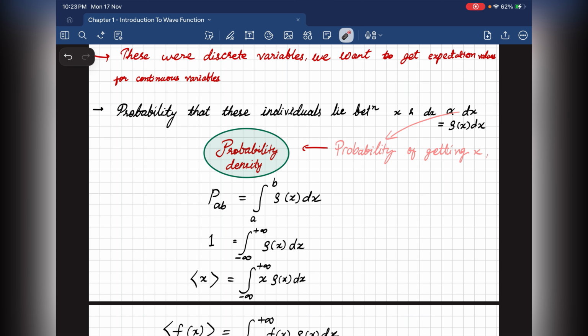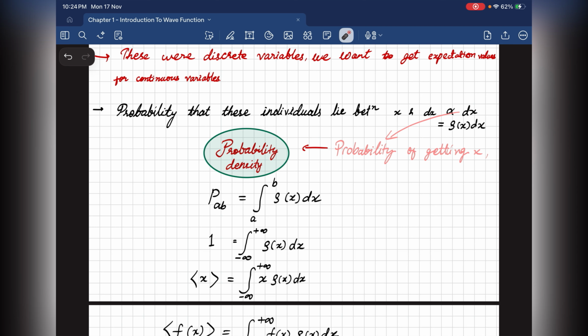So the probability between A and B, that is P of A less than x less than B, is given by the integration from A to B of rho of x dx. Total probability is 1. So if I take the range from minus infinity to plus infinity, this rho of x, known as the probability density, that is mod of psi of x squared, integrates to 1. This is exactly the continuous analogue of sigma j P of j equals 1, which we have seen above.